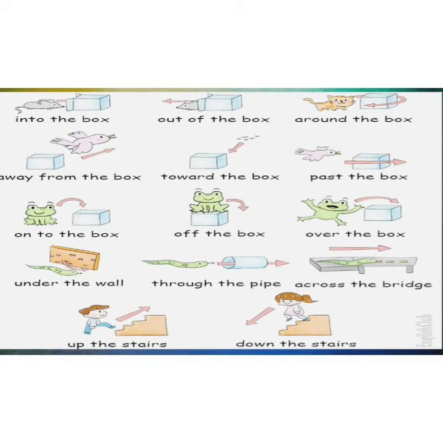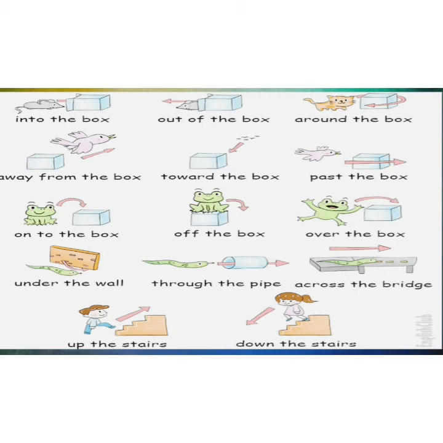Into means moving inside something. Out of the box means coming out of something. Around means moving round. Away means moving away from something. Towards means moving towards some direction. For example, I am saying I am moving towards your house. What is my direction? Towards your house. Okay. Past the box means going past it. On to the box, off the box means coming off the box. Okay. Over the box means going over it, jumping over.